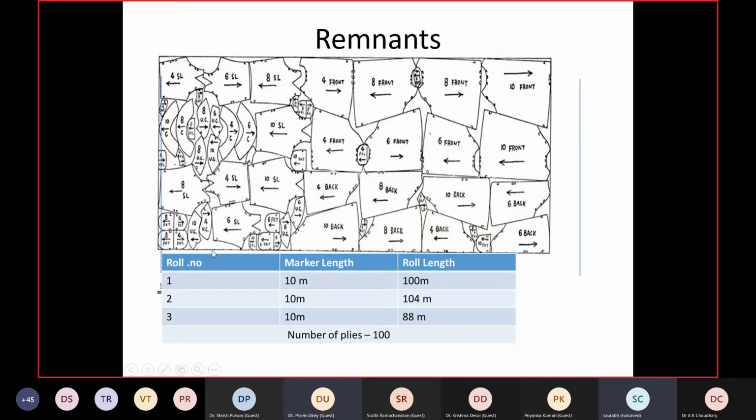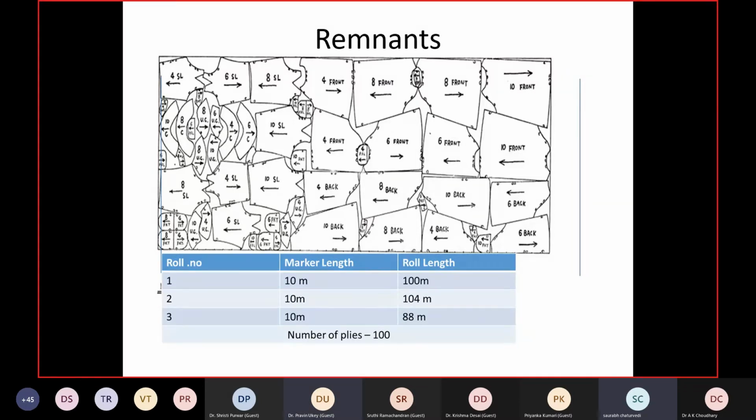We cannot spread it. If there is no splicing, then the 4 meter will be lost, and that 4 meter is called remnant loss. The third roll is of 88 meter. Practically it is very possible it will come as 88 meter. We will spread 8 plies and 8 meter will be my remnant loss, and 8 meter is a huge loss. Correct? So this is what we call remnant loss. So we have seen 2 losses mainly, end losses and remnant loss.